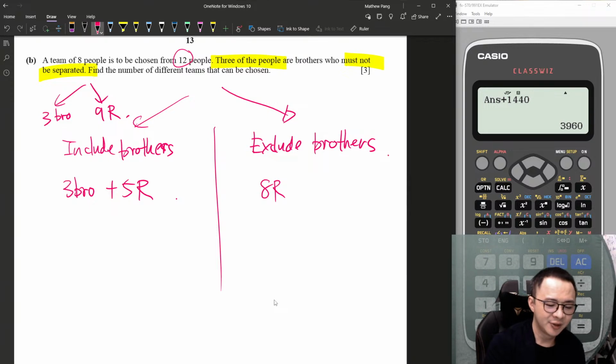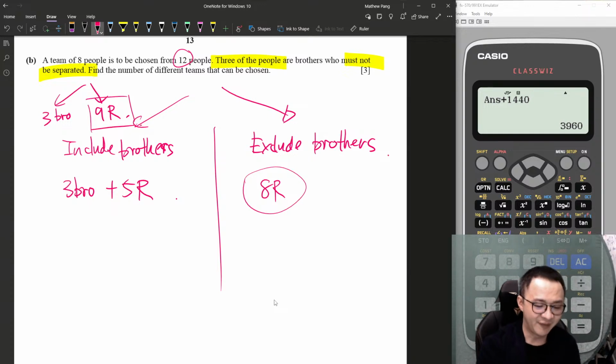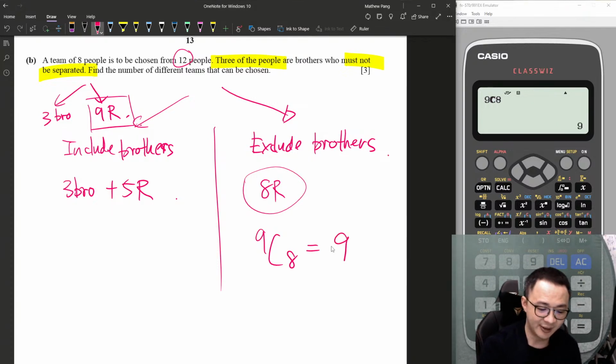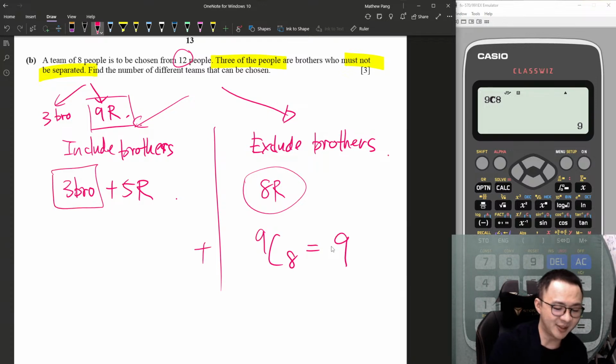Okay, so if I select 8 people from the random people, how many random people do I have here, not counting the brothers? I have 9 of them. So 9C8, which I believe is 9. Okay, done this part. If I include the brothers, since these 3 I purposely put in as 1 group, it's one way.